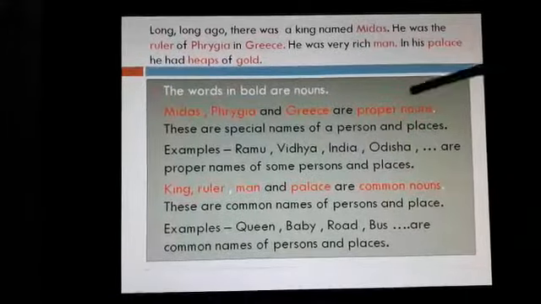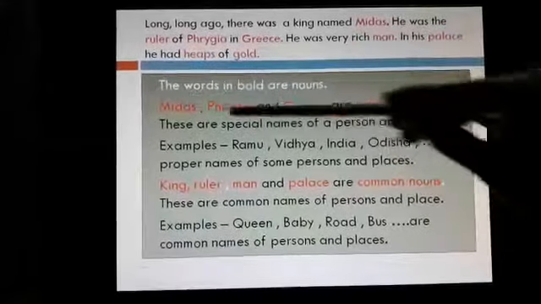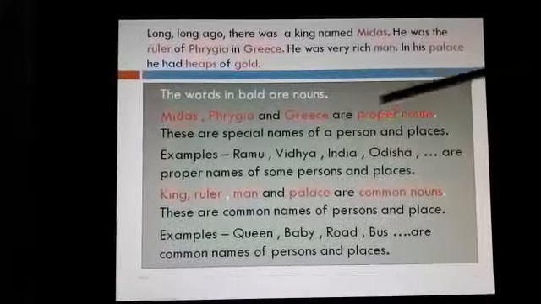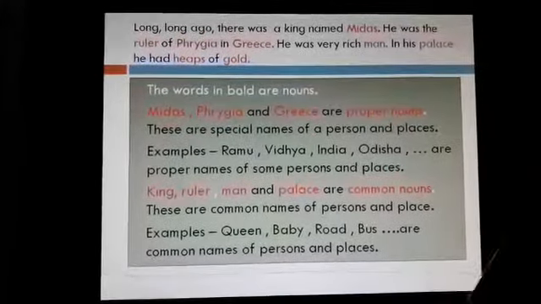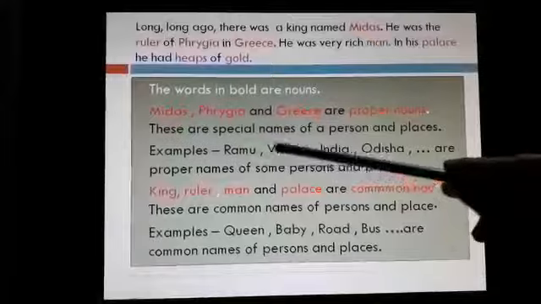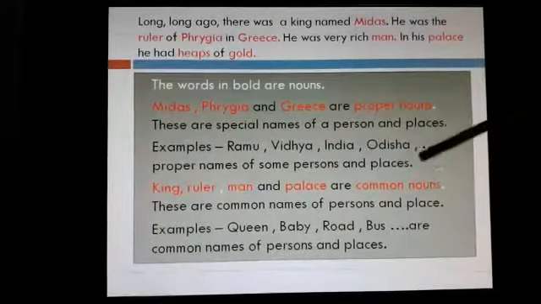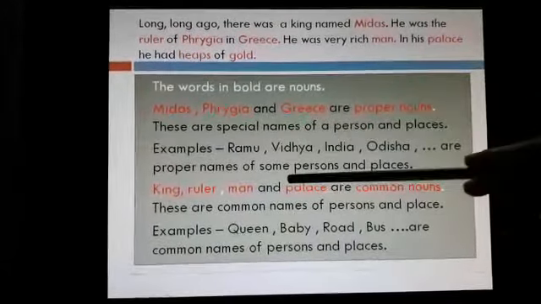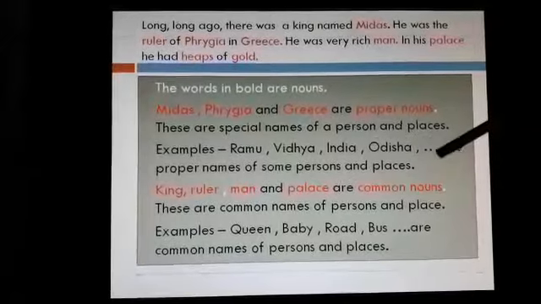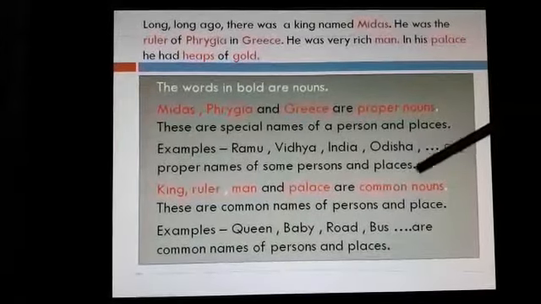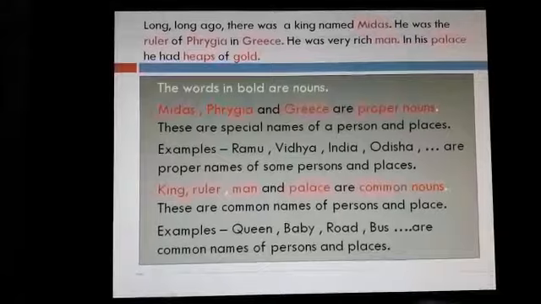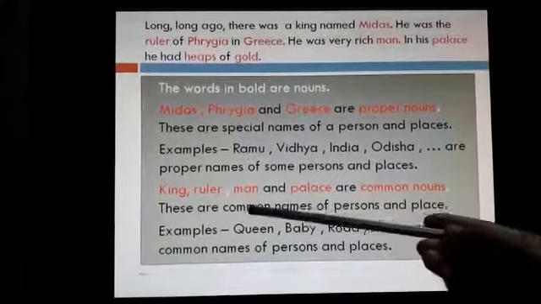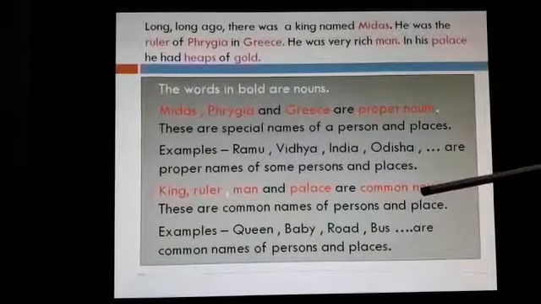Midas is the name of one particular person, Greece is the name of a particular place, so it is a proper noun. Some other examples, Ramu, Vidya, India, Odisha are proper names of some persons and places, so they are called proper nouns.